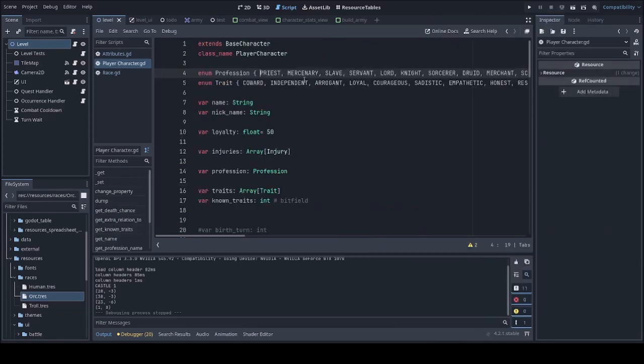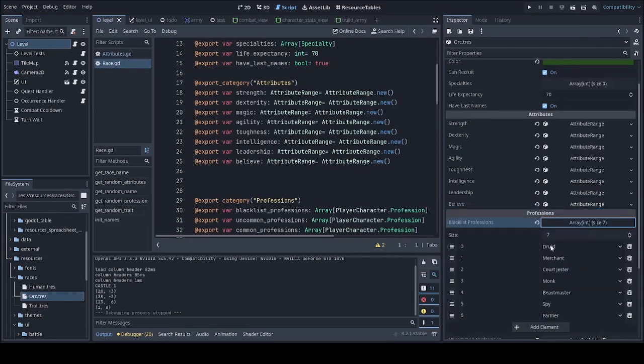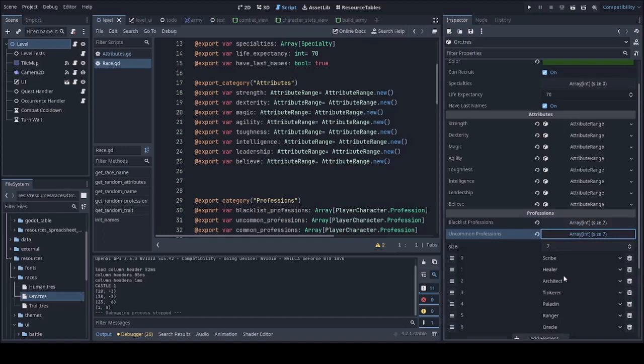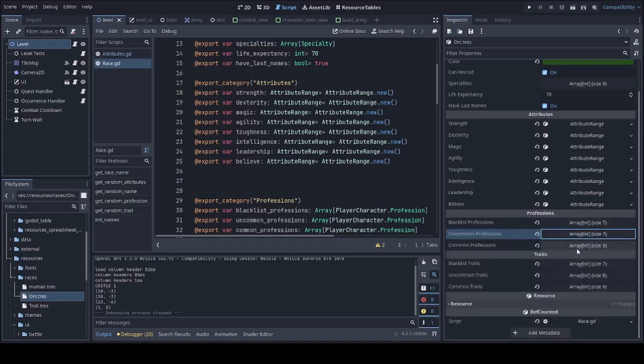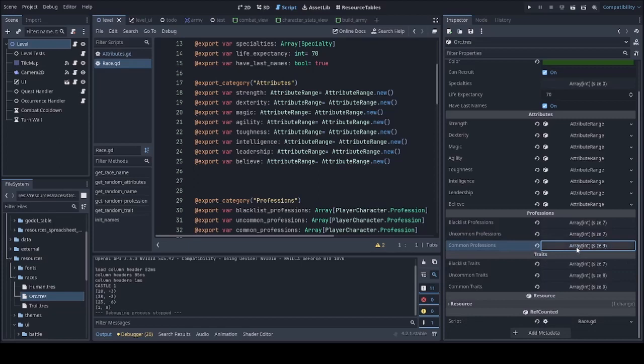Then there are professions. For professions, I have a large list, but each race has a blacklist. These are professions that this race cannot have. Then there are uncommon professions. These are professions that are unlikely to occur in a race but can occur. For example, for an orc, a healer or an architect or an oracle are very low chance. And there are common professions. For an orc, this would be mercenary, executioner and gladiator. These are very likely to appear. All professions that are not mentioned in those blacklist, uncommon lists or common lists are distributed with a normal distribution.